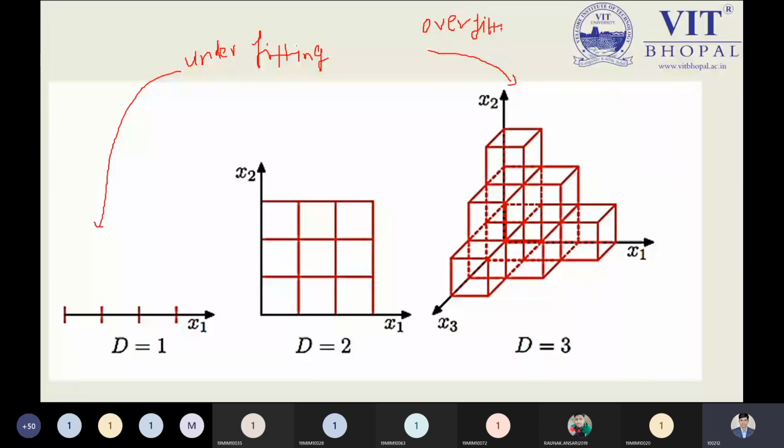Suppose I'm building a model with d equal to 1, dimension 1. My model goes into underfitting. If I'm building my model using d equal to 3, or features equal to 3, my model goes into overfitting. So d equal to 2 is a better approach. I can make my model better because in this model I am getting high accuracy. So I will go for d equal to 2, meaning dimension equal to 2, or features equal to 2. But this diagram will show you what is meant by dimension.